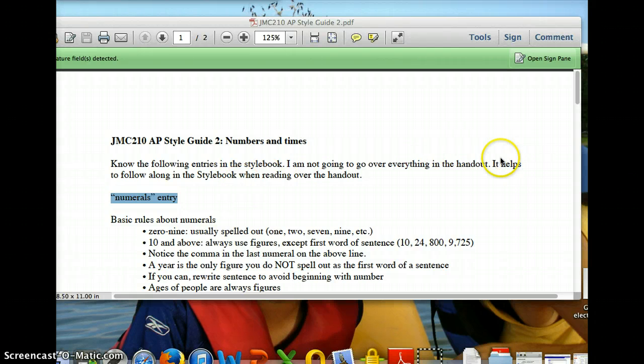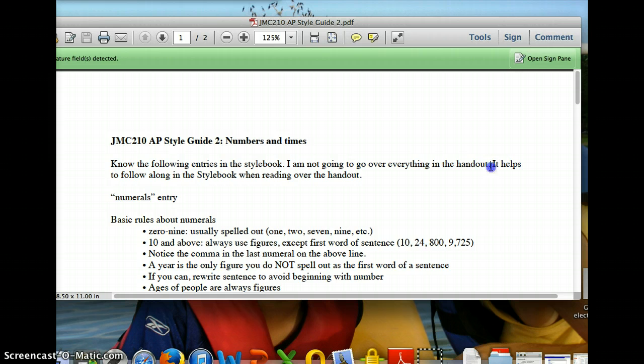It also might help to follow along in the style book as I go over these, or you can just follow along on the sheet. The first thing you want to know is the numerals entry. Numerals are very tricky, so every time you see a number in a story, make sure you look it up.